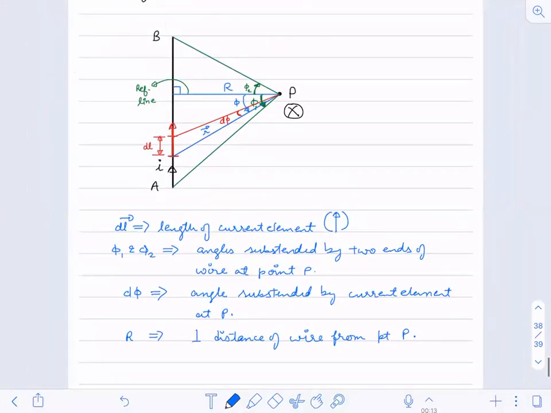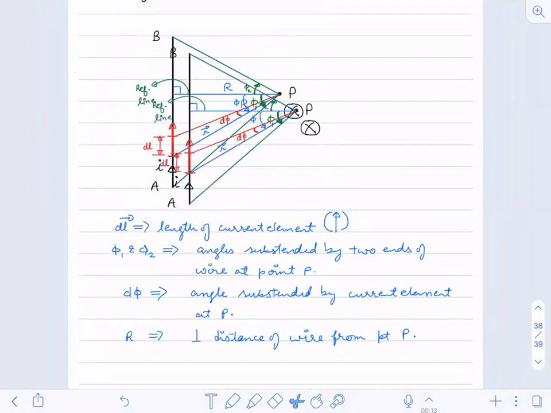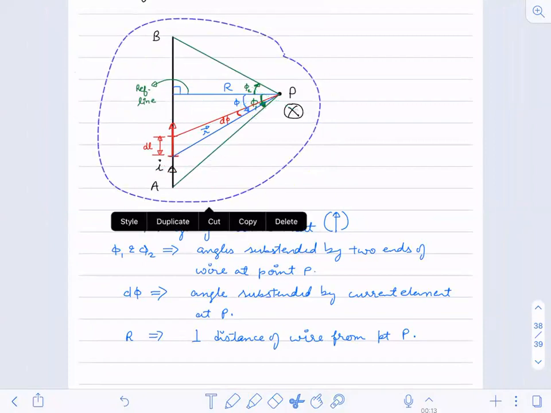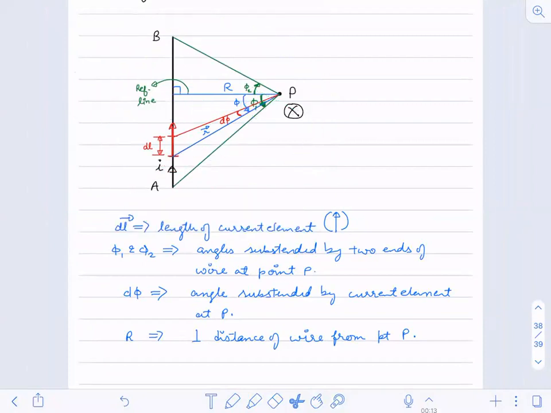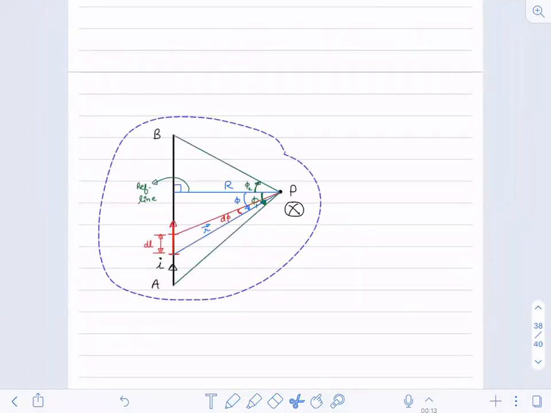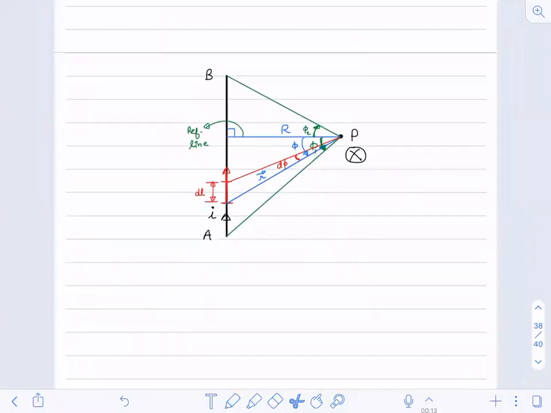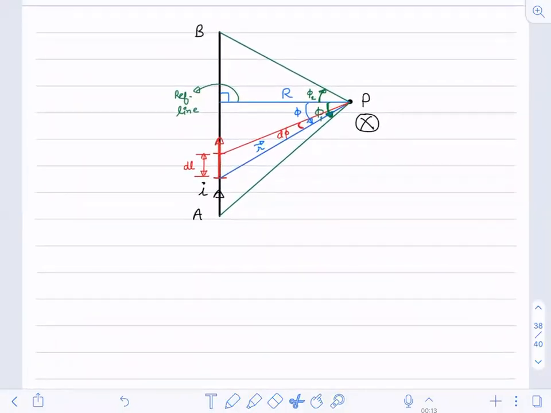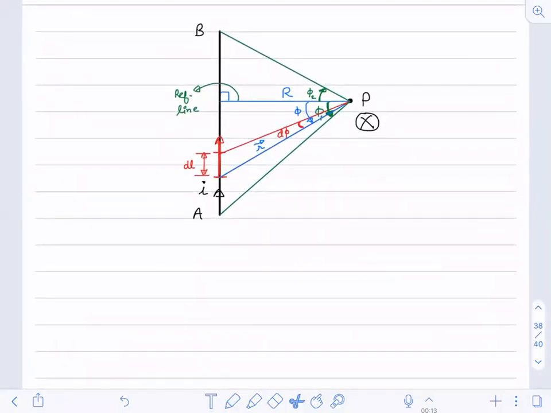Now, I cannot write the equation for the magnetic field for the complete wire directly, but can I write it for a small current element?